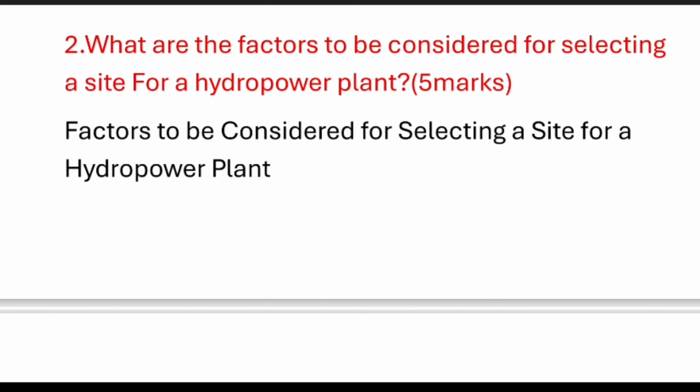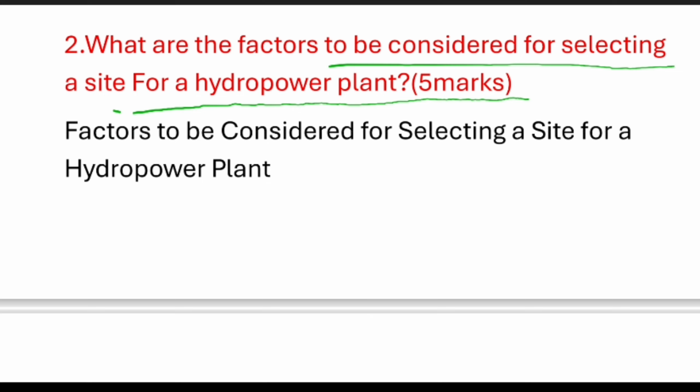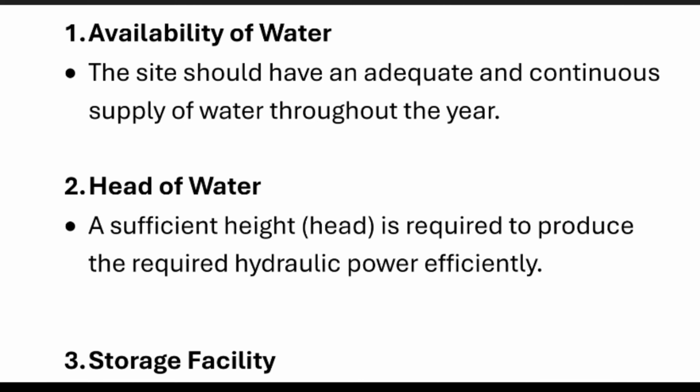The next question: what are the factors to be considered for selecting a site for a hydropower plant? This is a 5 marks question. What criteria do we use to select a hydropower plant site? The main point is water, because we generate power based on it. First is availability of water. When you select the site, we need an adequate and continuous supply of water throughout the year.